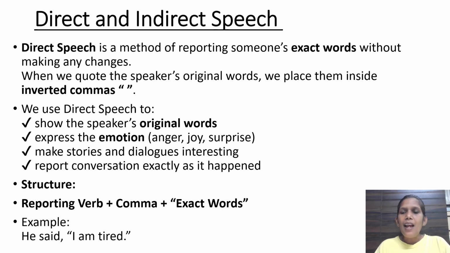Now let's understand with the help of an example. For example, उसने बोला मैं बहुत बोर हो गया. He said that I am very tired. So how to write in direct speech? He said, that is reporting verb said, comma, exact words. What he said, the exact words, that is I am tired, right? मैं बहुत बोर हो गया. तो open the inverted comma, I am tired, close the inverted comma, full stop. Understood? Any doubt till here?